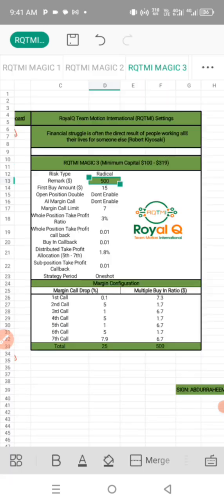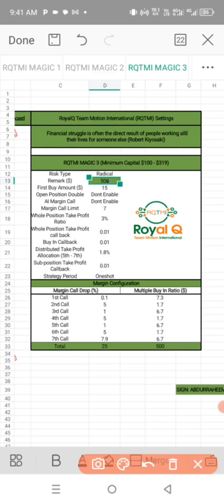When you type 500, you have this. So you copy everything just the same way you see it. But you change first call 0.1, second call 0.1, third call 0.1, fourth call 0.1, fifth call 2.5, sixth call 2.5, seventh call 4.9. Then you save. That's all you do. Make sure you use whole warehouse mode. You are only going to be using Magic 3. Minimum capital is $10 on the coin.